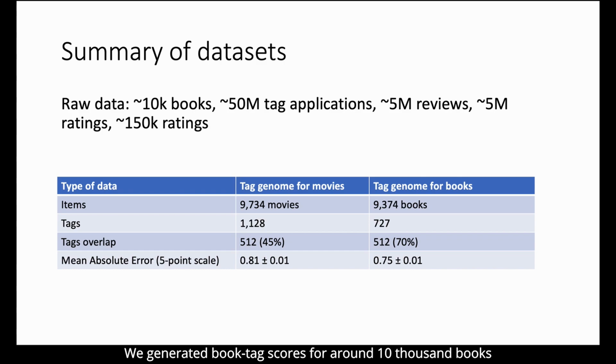We generated book tag scores for around 10,000 books and 700 tags, based on around 50 million tag applications, 5 million reviews, 5 million user ratings, and 150,000 book tag ratings. Around 500 tags from our dataset correspond to at least one tag in the movie dataset. For both datasets, the error of item tag score prediction is around 0.8, which is less than 1 point on the 5-point Likert scale from our survey. We later scaled these values between 0 and 1 for the final dataset.